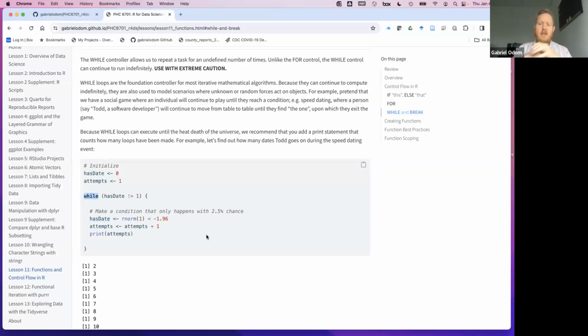Now, one of the other things that we want to do is we don't want this to just keep running without telling us what it's doing. So we're going to keep track of how many dates Todd has been on in the speed dating scenario.